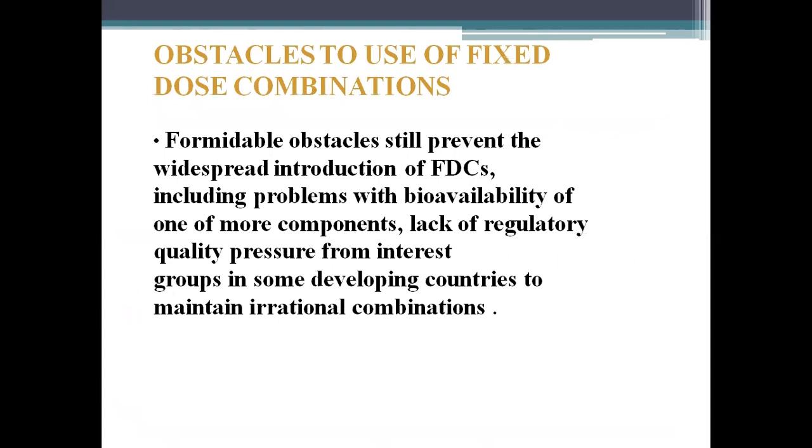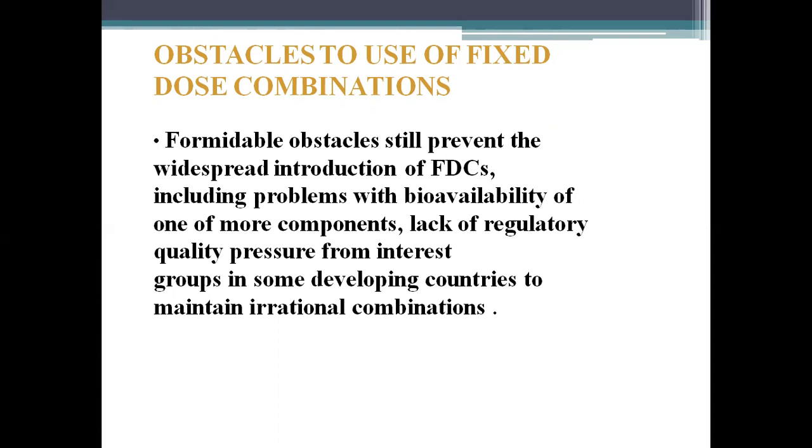So obstacles to use of fixed dose combinations: formidable obstacles still prevent the widespread introduction of fixed dose combinations, including problems with bioavailability of one or more components, lack of regulatory quality, pressure from interest groups in some developing countries to maintain irrational combinations.